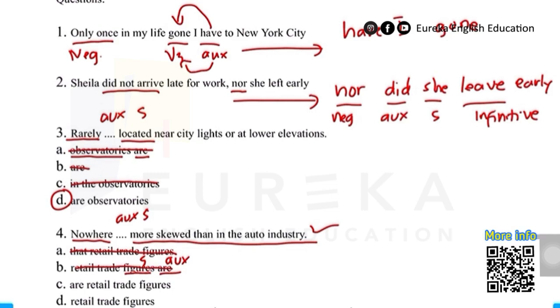Delta only has a subject and misses the auxiliary, so it's incorrect. The remaining option is Charlie. So the answer is "all retail trade figures". Alright then, I think that's all for this time.